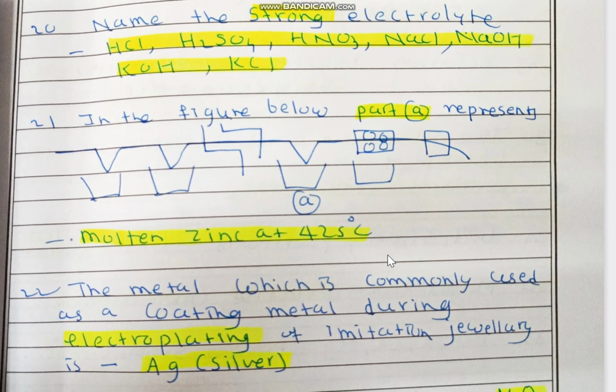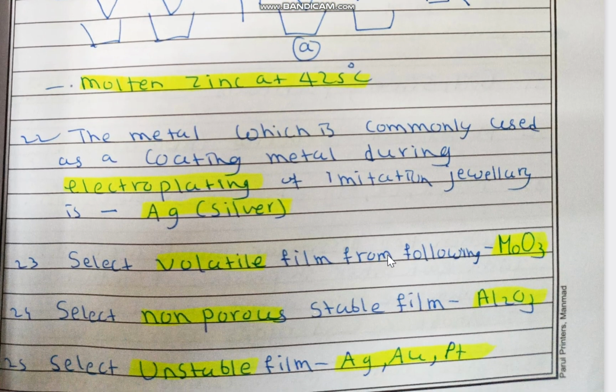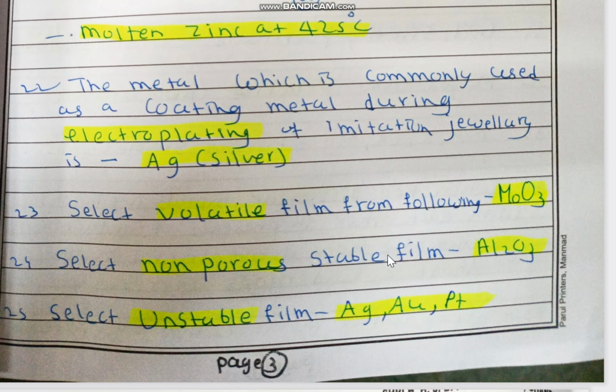Part A represent molten zinc at temperature 425. Different range of temperature will be given here, like 460, 480, etc. The metal which is commonly used as coating metal during electroplating in imitation jewelry is silver. Generally for electroplating or coating, silver is used.